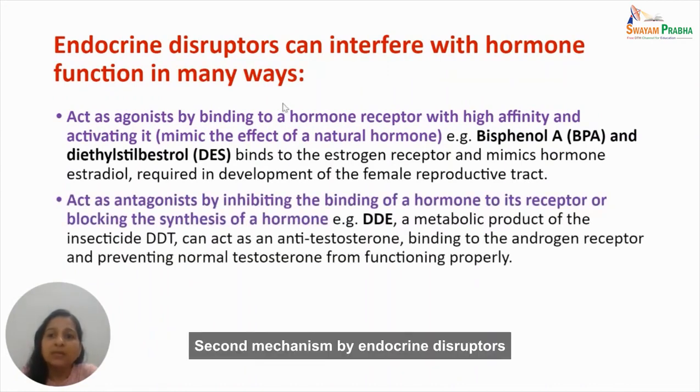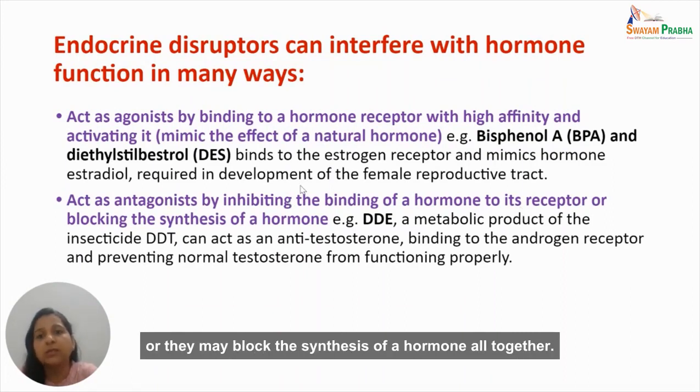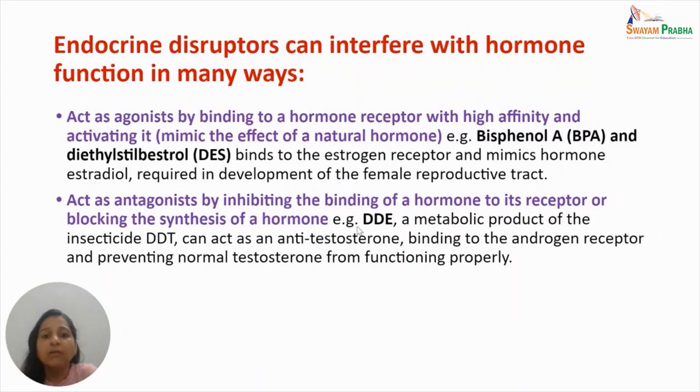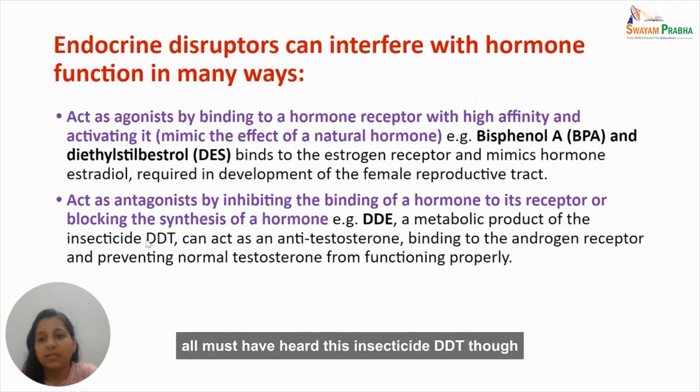The second mechanism by which endocrine disruptors may act is by acting as antagonists. That is, they inhibit the binding of a hormone to its receptor, or they may block the synthesis of a hormone altogether. For example, DDE, which is a metabolic byproduct of the insecticide DDT. You all must have heard of this insecticide DDT, though it is banned in many parts of the world today.